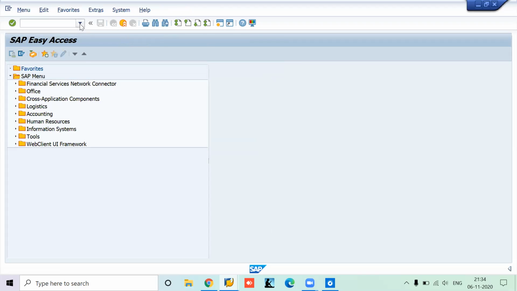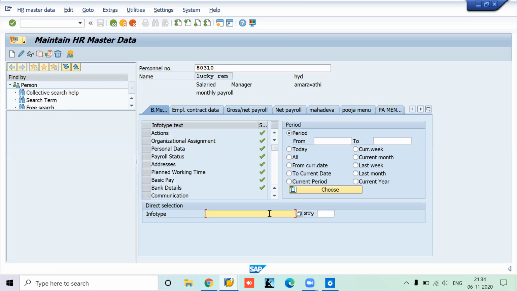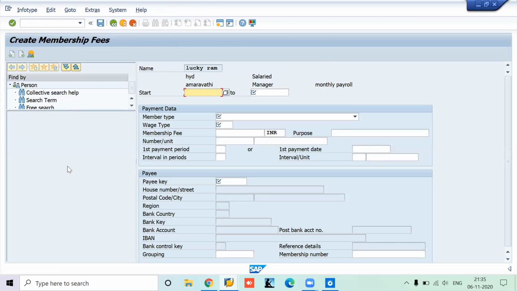PA30, go to that employee. 57, go to create. So here you can see there is an option called member type. In the member type, you just scroll a bit down.